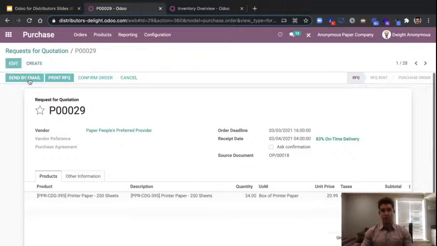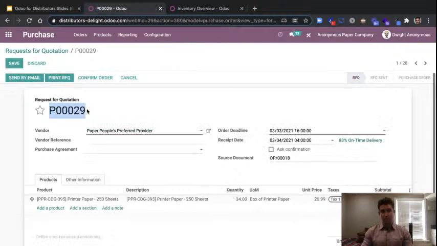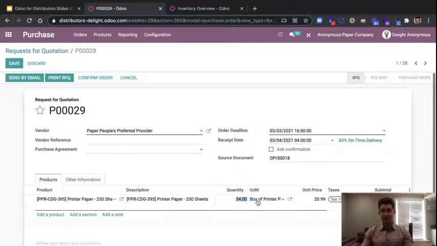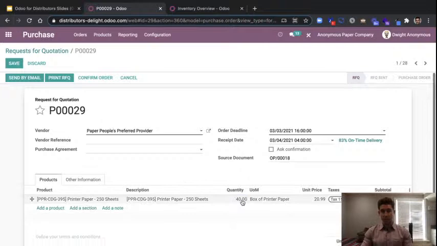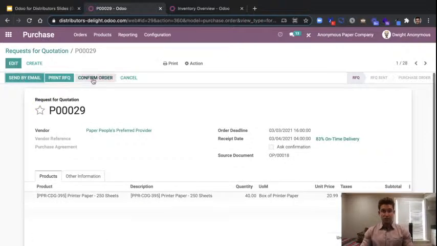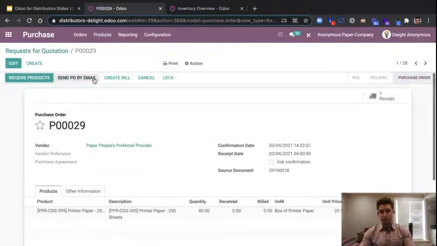And so these are just draft purchase orders that have been created by Odoo. Nothing's actually been set in stone. Nothing's been sent out. And so we still have the freedom and the autonomy to click in here and say, I think we're going to need more of this printer paper. It's been a pretty hot commodity. I'm going to go ahead and increase the quantity that we're going to pick up here. And so we have that freedom to increase quantities, to add other products. Again, it's automating the process to maintain our inventory levels, but it's leaving the autonomy in your hands to operate your business the way that serves you best. So we can make that adjustment and go ahead and confirm this as well. And again, we'll see this receipt automatically coming in.